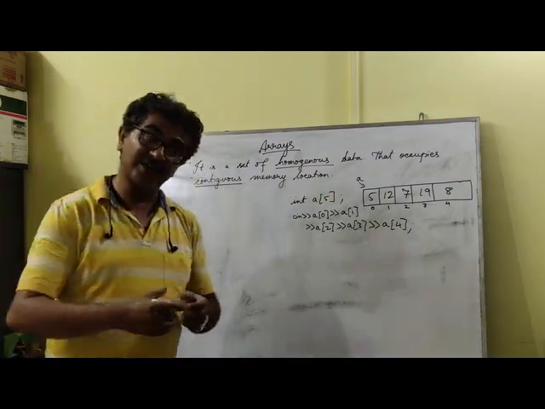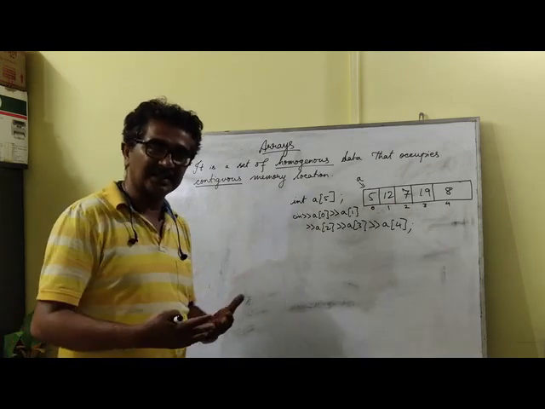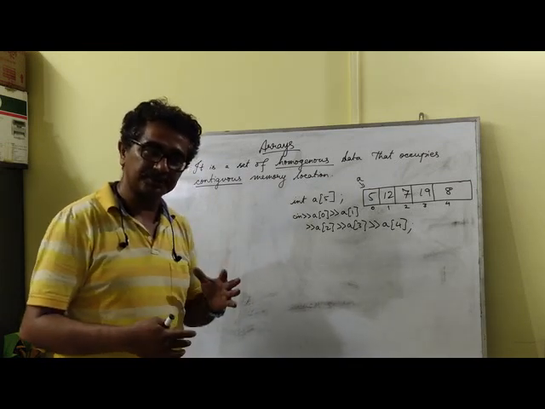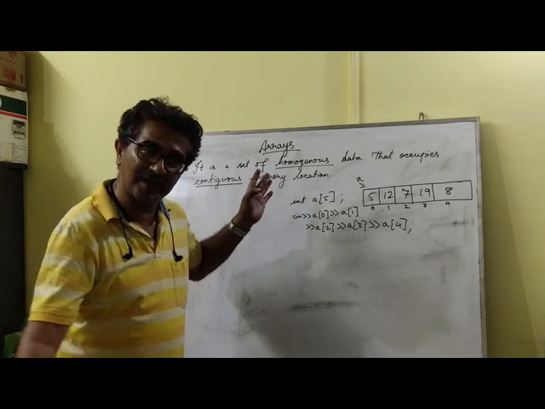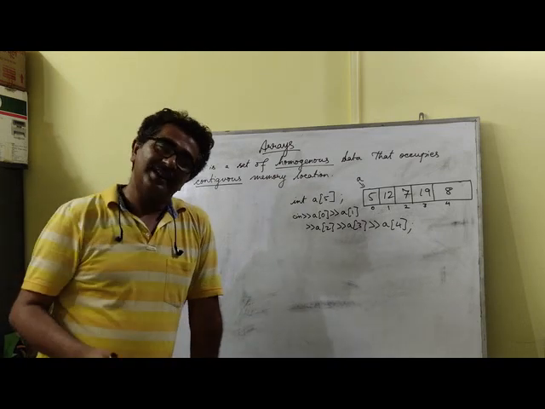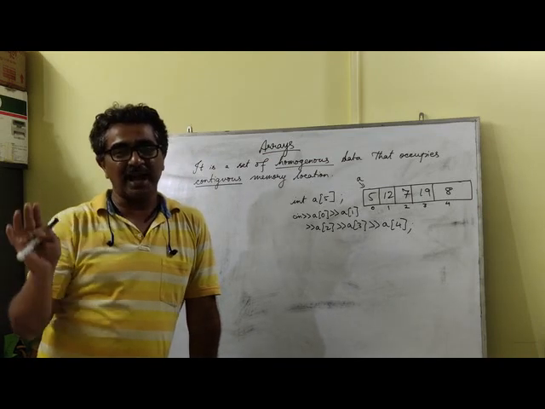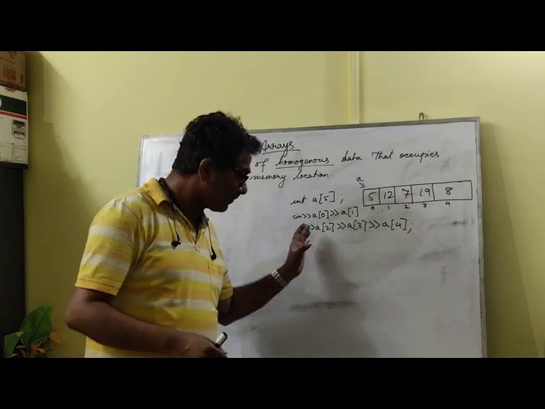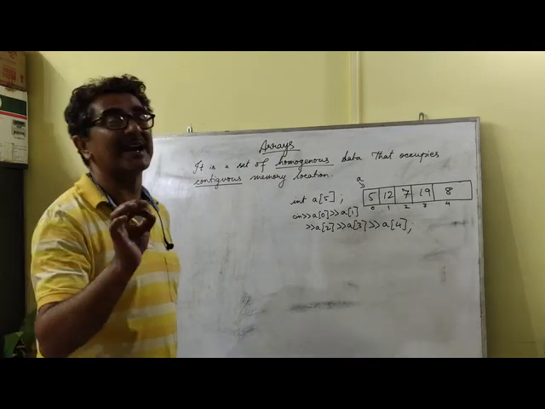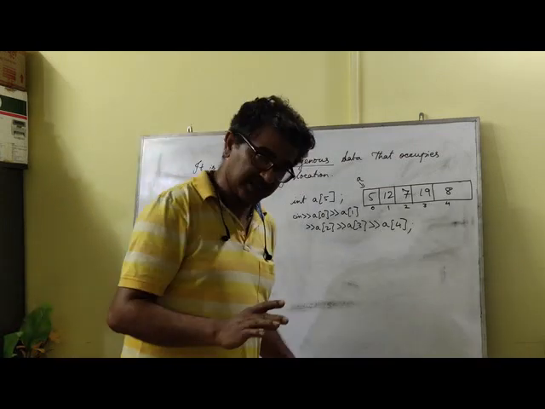Now, a weird question comes up. Say if I ask you to declare an array of size 100, that means you are supposed to input 100 elements into the array. In that case, what do I do? If you write this, the entire page will get filled up, writing from a of 0 till a of 99. And imagine if I ask you to declare an array of size 500 or 1000. You will fill up the entire page just for doing the input. So this is not a practical method. Though we are able to use it, you cannot call it a practical method. So we are going to apply a much more practical method. How do we do that?